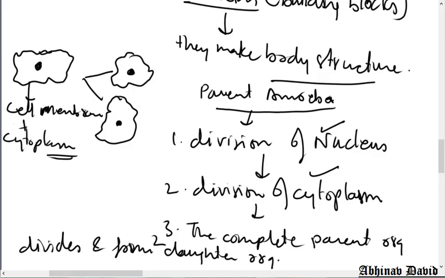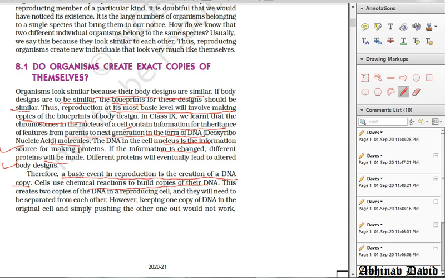Let us see what is given here in the NCERT. When the DNA divides, this creates two copies of the DNA in a reproducing cell, and they will need to be separated from each other. However, keeping one copy of the DNA in the original cell and simply pushing the other out will not work.